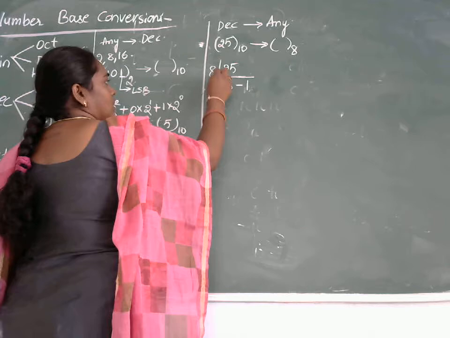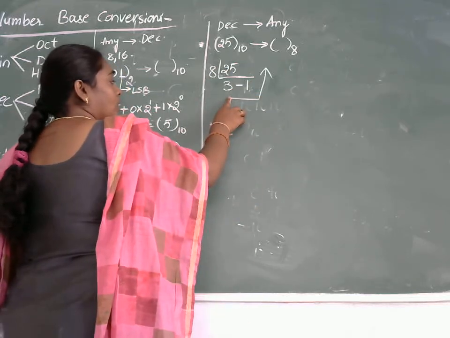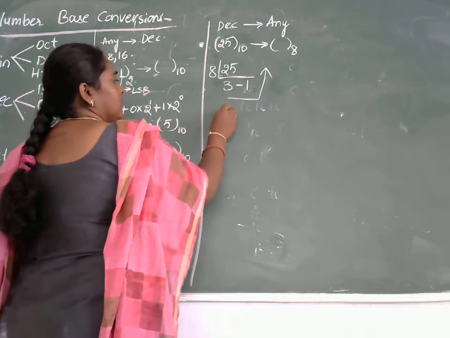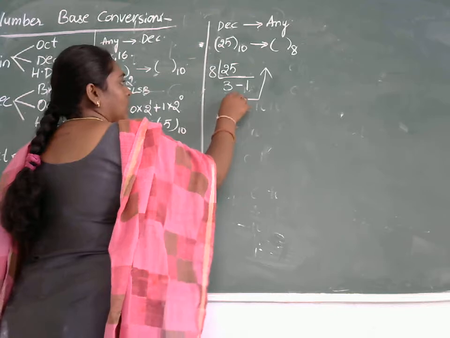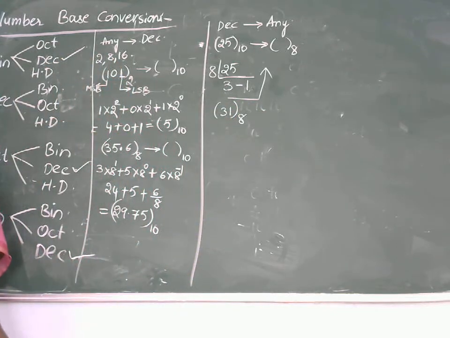We cannot divide this 3 by 8, that is the reason I am stopping over here, and we need to write down from bottom to top. So the first digit is 3, second is 1. So the equivalent of decimal 25 in octal is 3, 1.